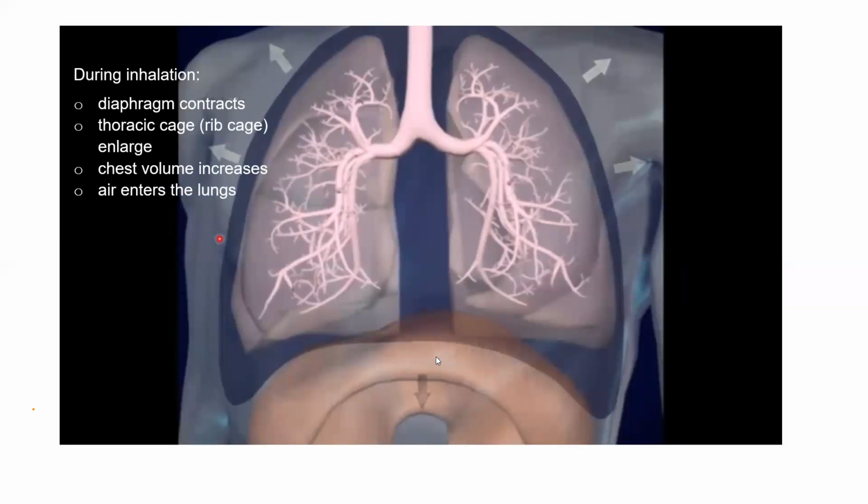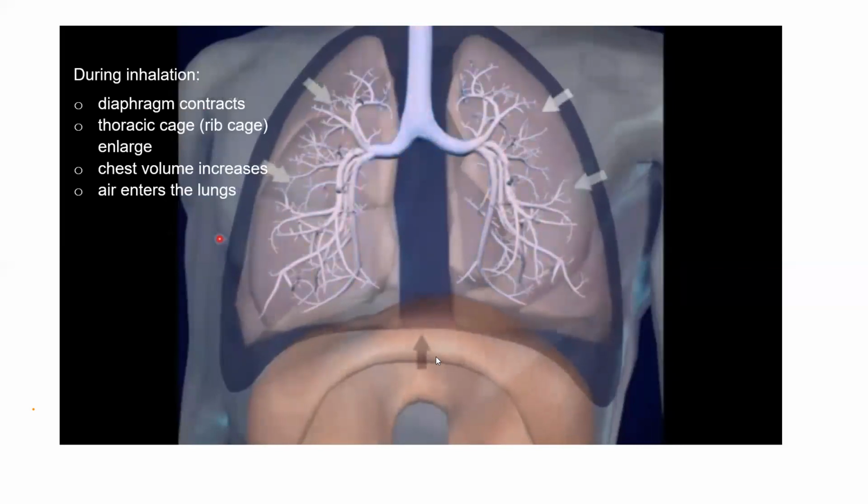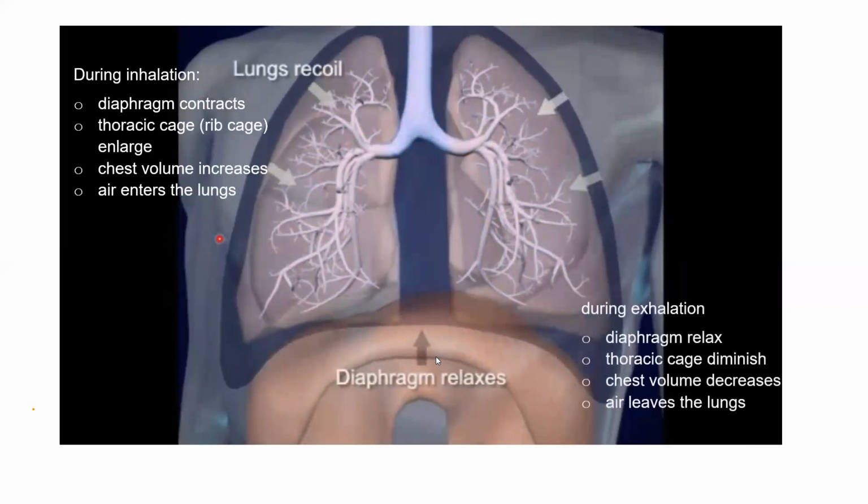During expiration, the diaphragm returns to a relaxed upward position, reducing the volume or area in the thoracic cavity. So as you can see here, during exhalation, what happens? The diaphragm will relax. As you can see, it will go upwards and the thoracic cage will diminish and the chest volume will decrease, and this will increase the pressure in the lungs so the air can go outside the lungs.